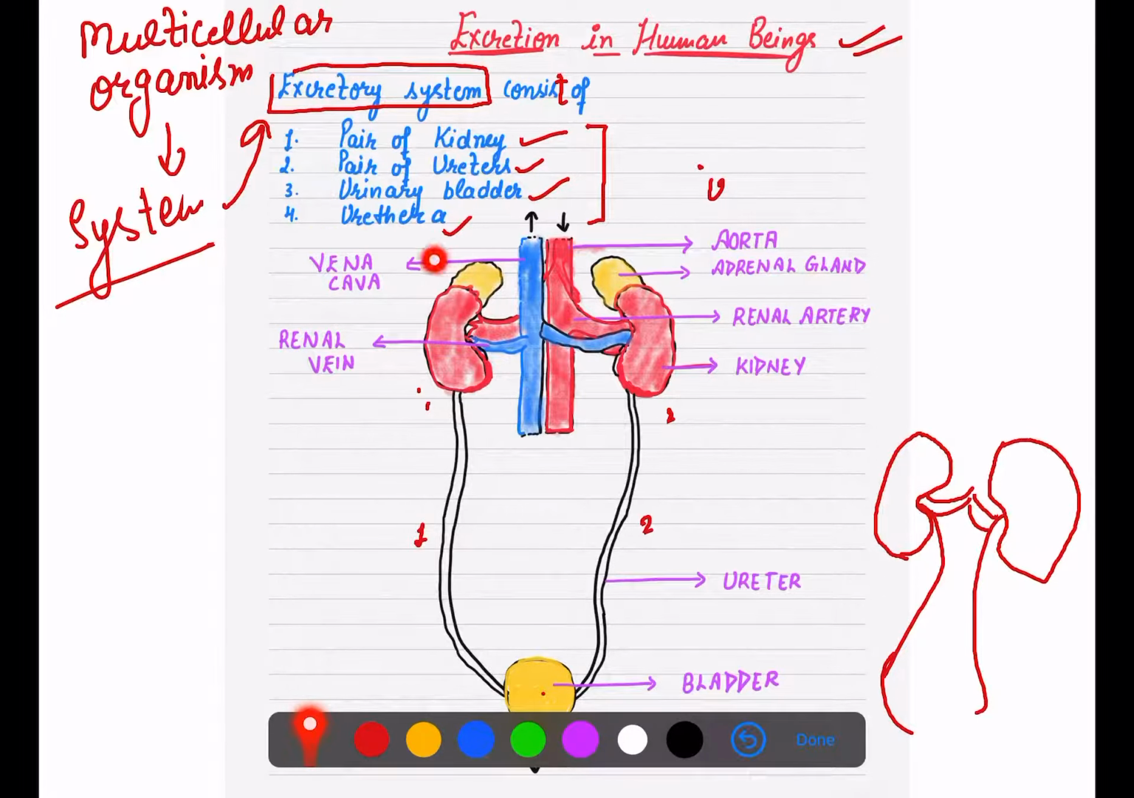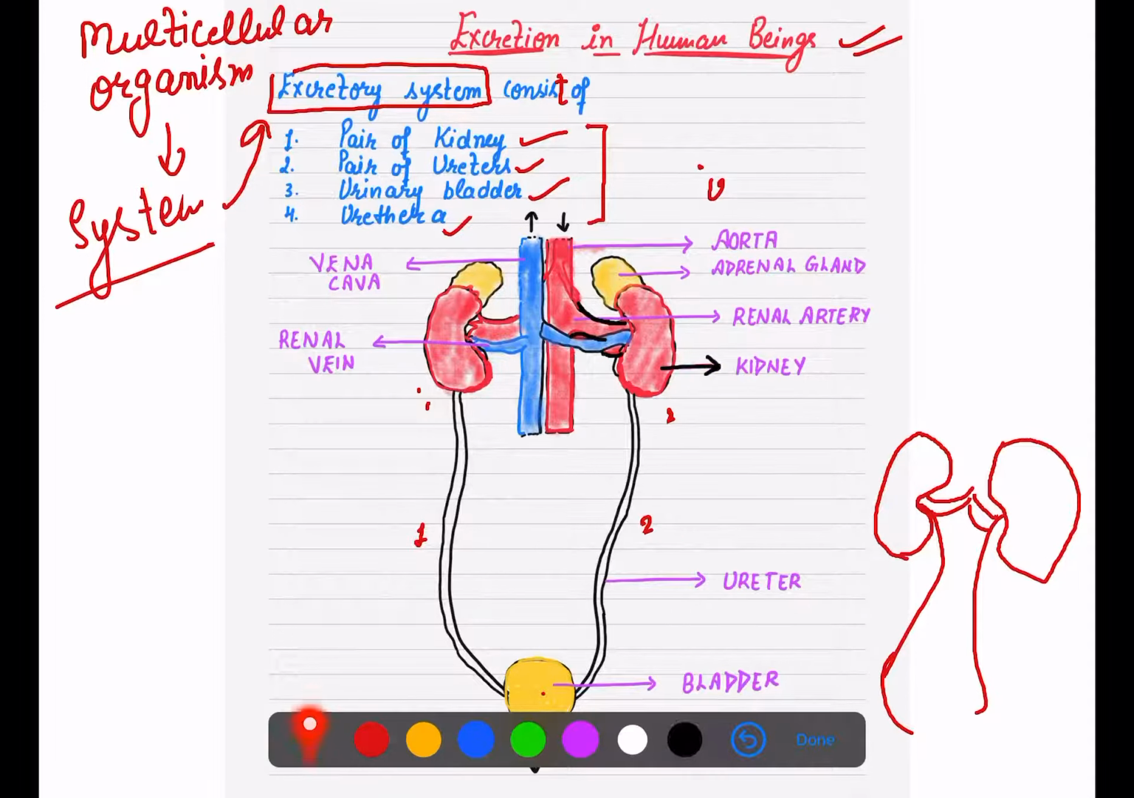So this is the vena cava, that is the largest vein. Then because it is now attached to the kidney, we call it the renal vein. It is carrying deoxygenated blood. Now here you can see this is the aorta, and this is the artery which is connected to the kidney. This artery is known as our renal artery, and this is our kidney.